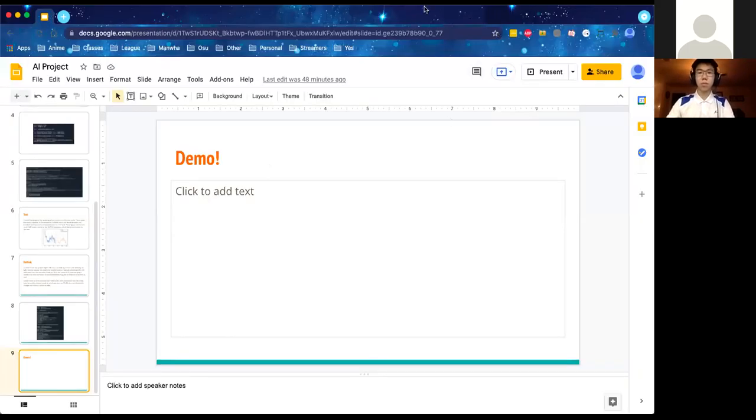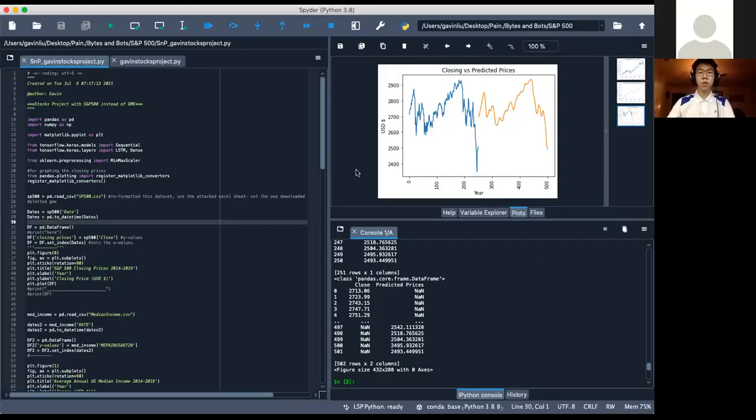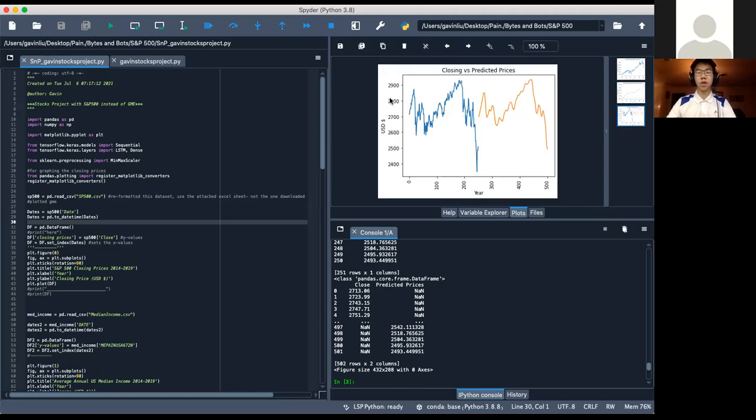Demo. Let's see. Let me share my screen. So here we have my actual S&P closing prices code. In this first window, we have the closing prices from 2014 to 2019. In the second plot, we have the average annual US median income from 2014 to 2019 as given by FRED. And over here, finally, we have the closing versus the predicted prices.